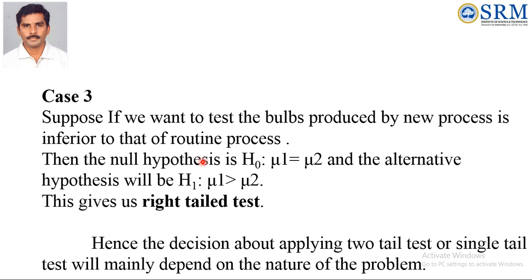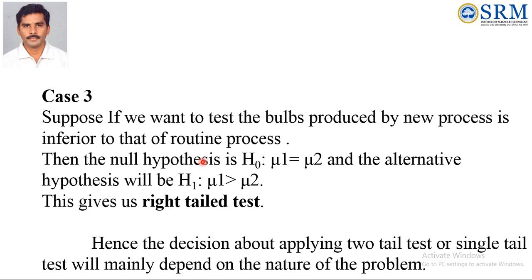Therefore here we have to fix mu1 equal to mu2 as H naught, and H1 is mu1 not equal to mu2, since even if it is greater or lesser, the product will be rejected. This is the physical nature of the problem.